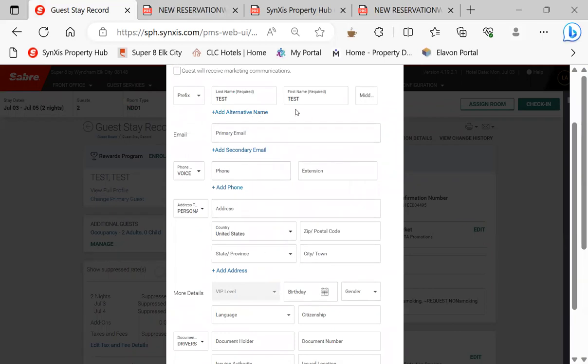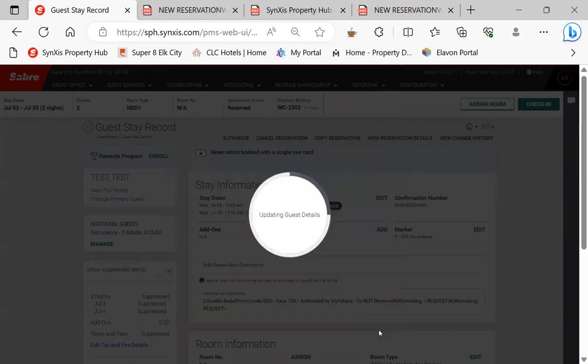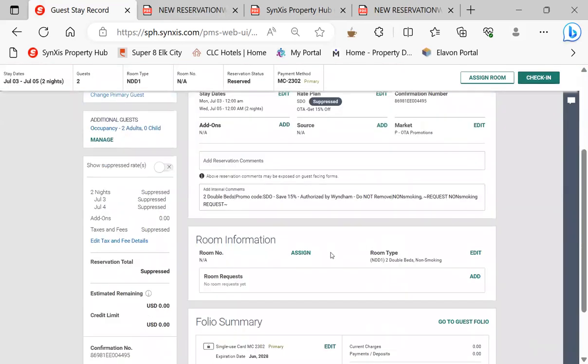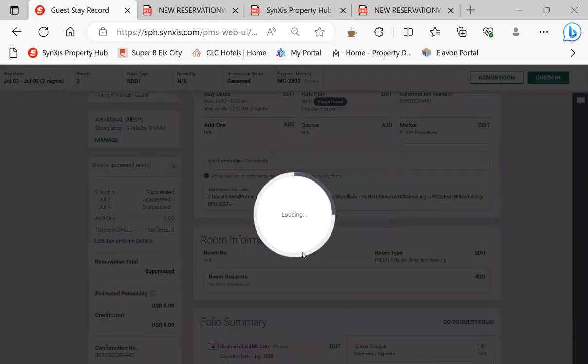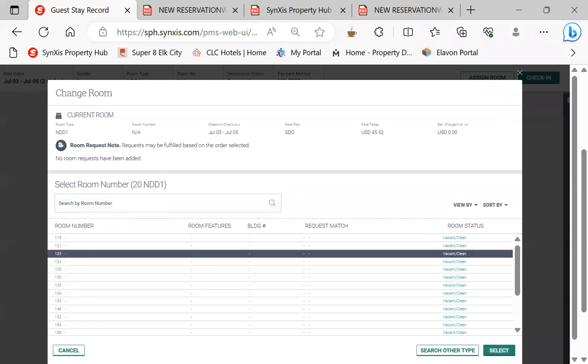If they'll give us their email address, we want to add that too. We need to check these in case we need to get a hold of the customer. This has got to be on every account, whether it's booked with the customer card or booked through a third party. Once you get everything in there, you hit save. Go down and assign them a room, which is under room information right here. They booked a non-smoking double, so go ahead and put them in a non-smoking double.